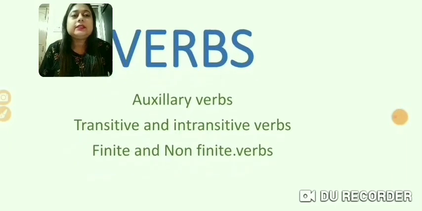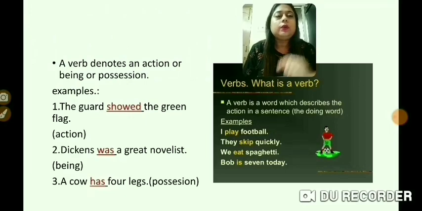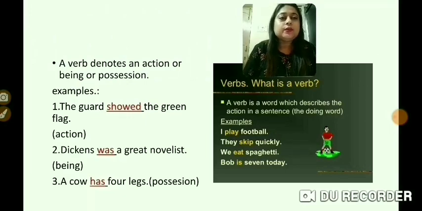So let us start with what are verbs. So we know that a verb denotes an action or being or possession. For example, the guard showed the green flag. So over here, which word is telling us about what action is being done? That is showed. So showed over here is a verb.